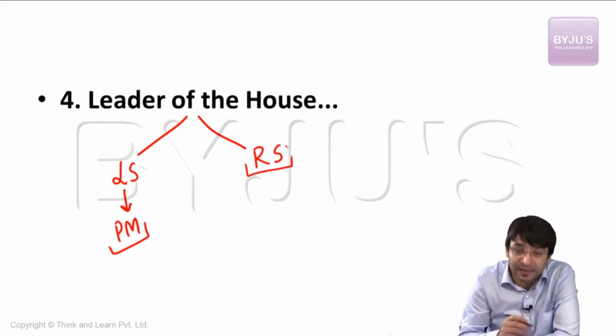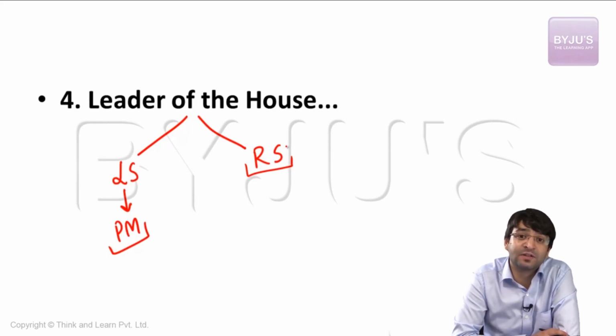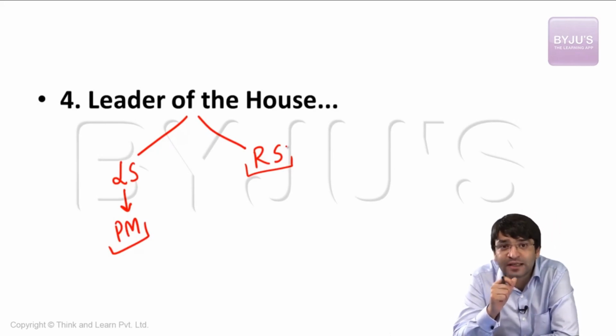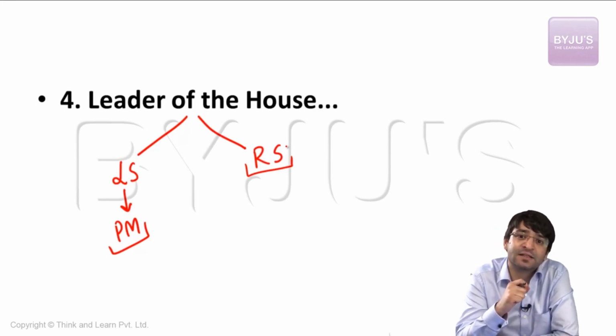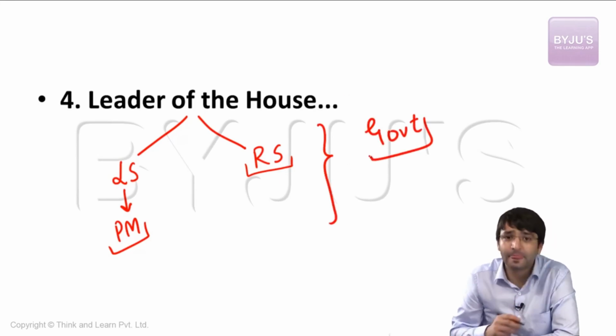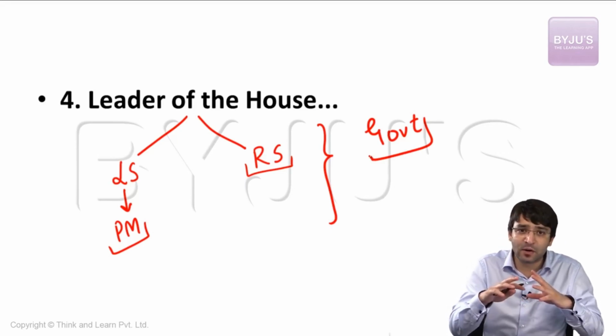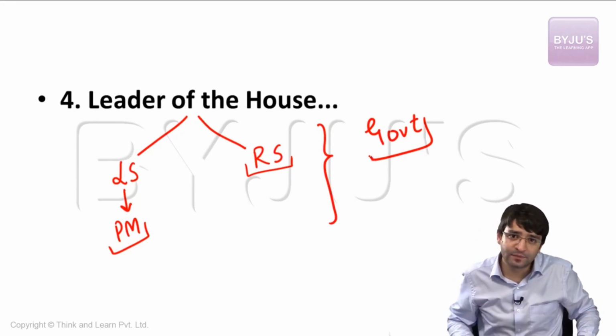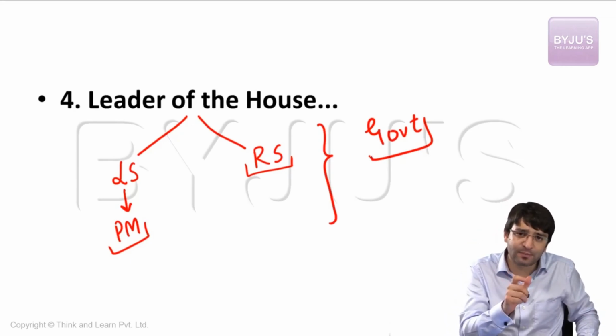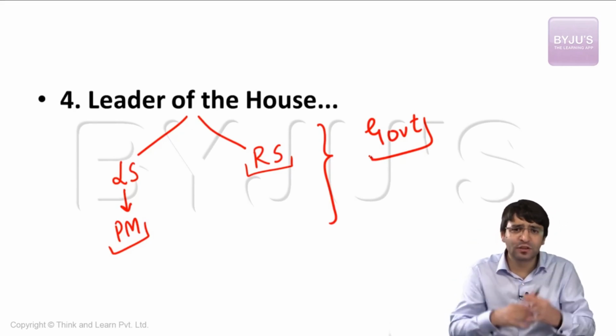We have a leader of House in Rajya Sabha also. It does not mean that the leader of the largest political party in Rajya Sabha is the leader of the House. No. The leader of the government, that means a member of the ruling government, a senior minister of the government, is the leader of Rajya Sabha. That means he is the representative of the government. What are we talking about? Officers. We talked about Speaker, Deputy Speaker, Deputy Chairperson of Rajya Sabha. Now we are talking about leader of the House. In Lok Sabha, Prime Minister is the leader. If Prime Minister is not a member of Lok Sabha, then a senior most minister is the leader of the Lok Sabha, normally nominated by the Prime Minister.